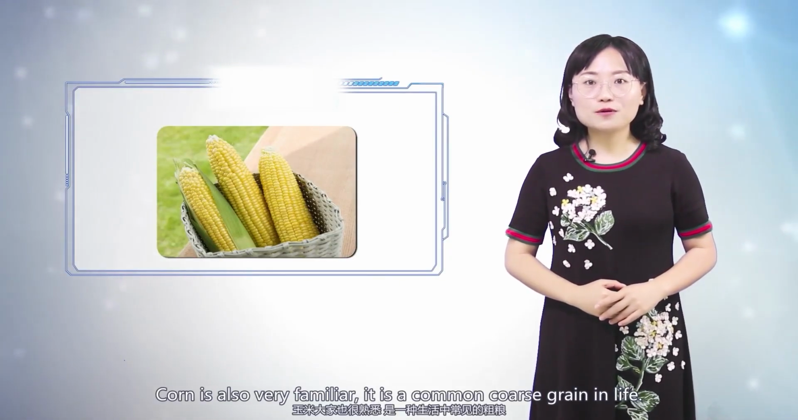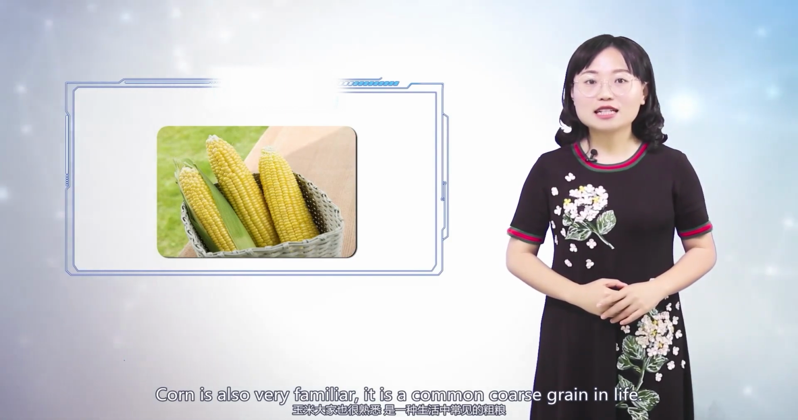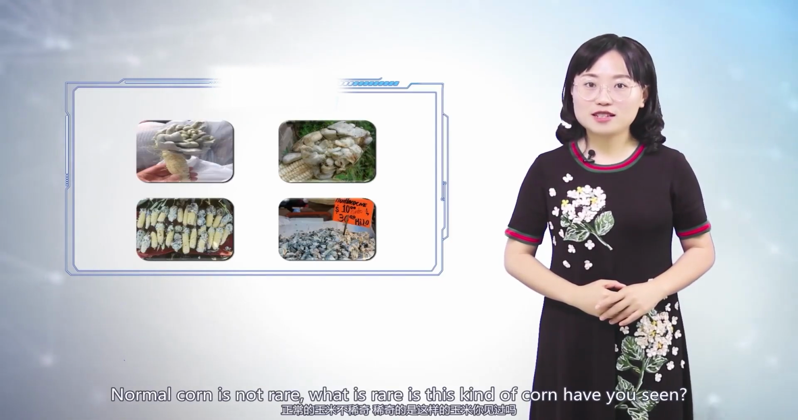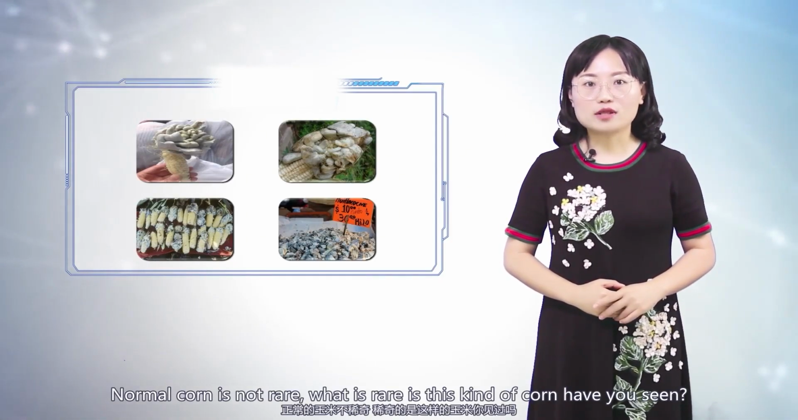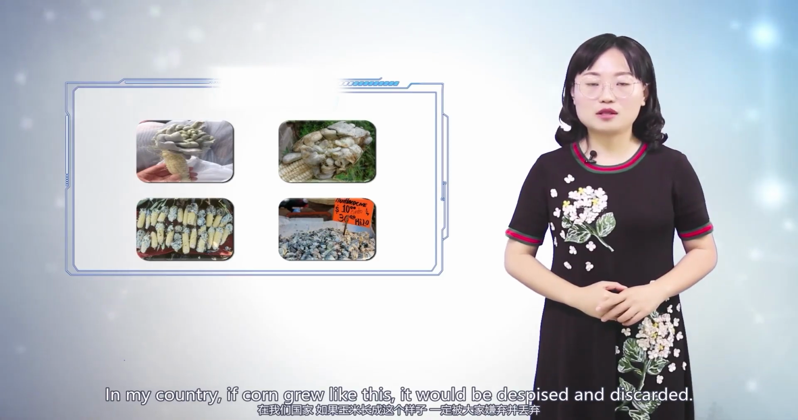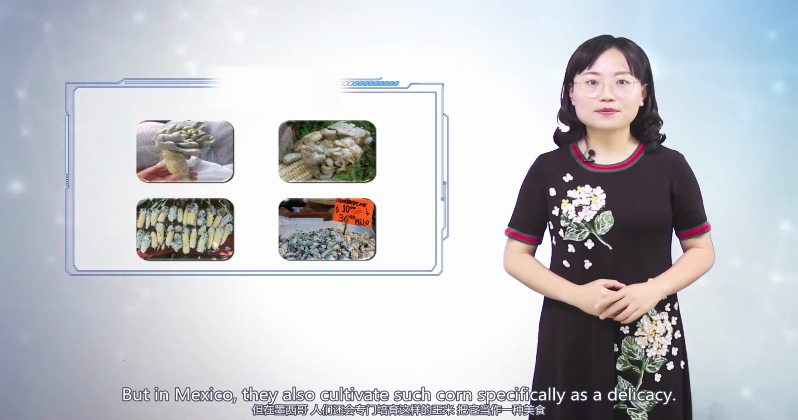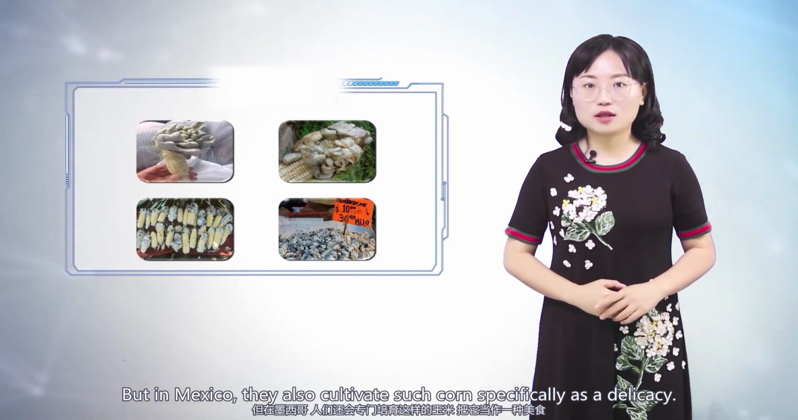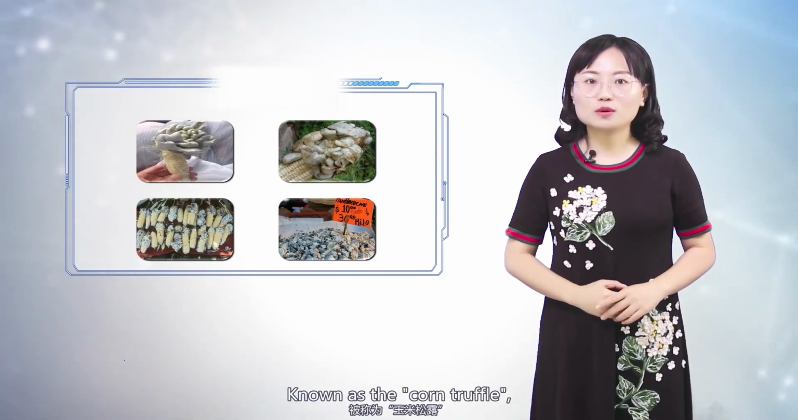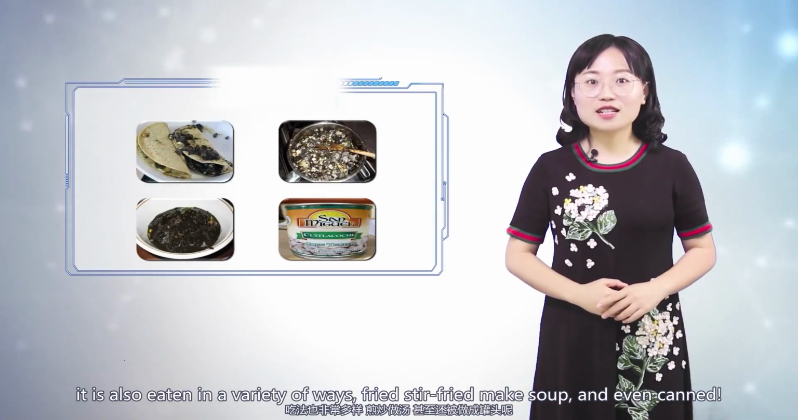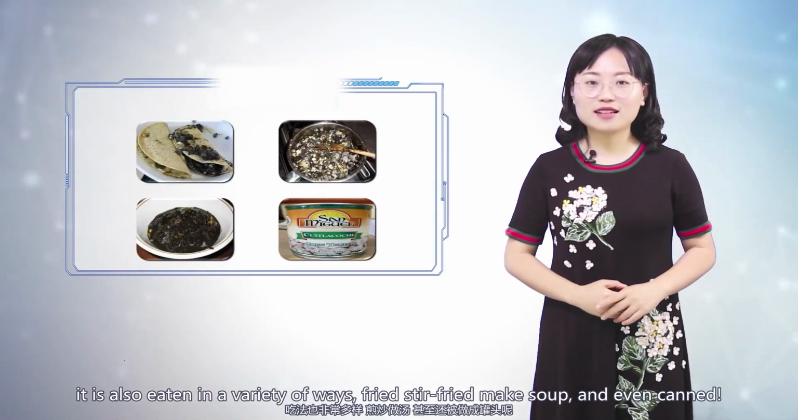Corn is also very familiar. It is a common coarse grain in life. Normal corn is not rare. What is rare is this kind of corn. Have you seen it? In my country, if corn grew like this, it would be despised and discarded. But in Mexico, they specifically cultivate such corn as a delicacy, known as corn truffle. It is also eaten in a variety of ways: fried, stir-fried, made into soup, and even canned.